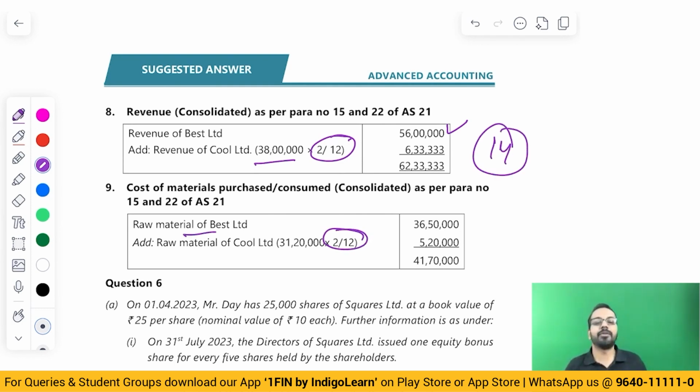14 marks question. Even if you goofed up in 1 or 2 adjustments, this was a question where 10 marks would have been scored easily. Are we comfortable with this, or is there any doubt? Any specific question you have in this? All clear? Okay, great.